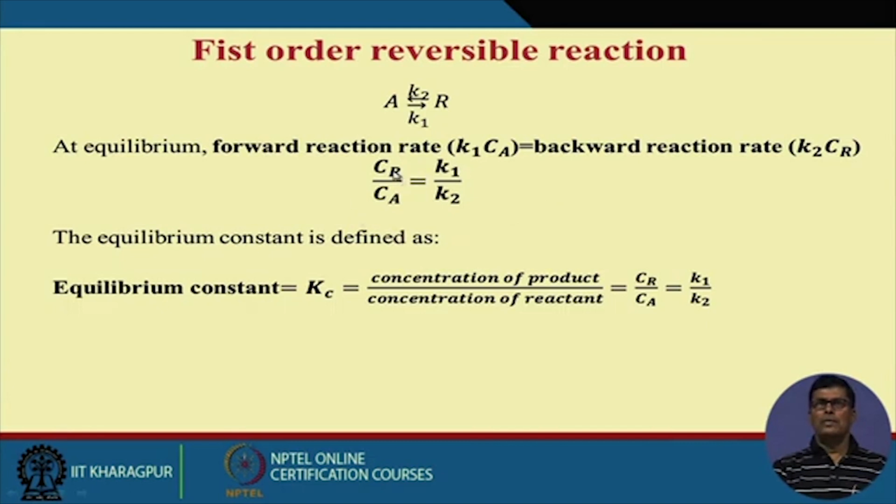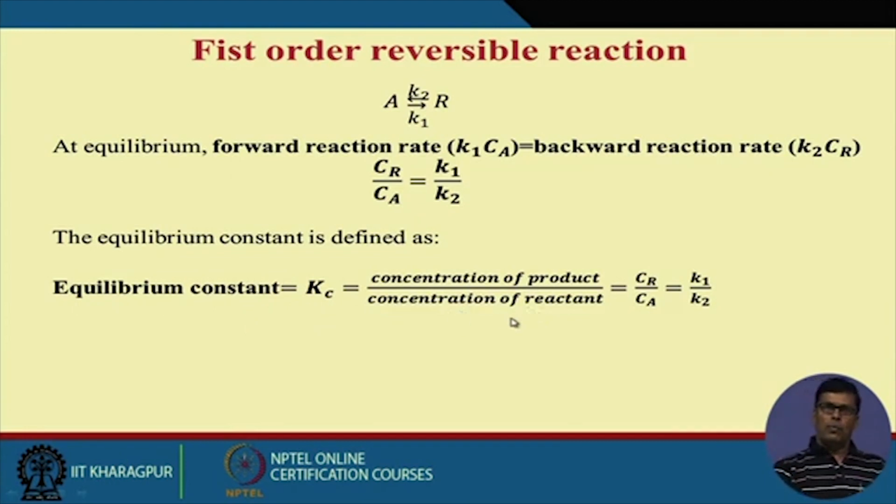If these are equal, then I can write this is equal to CR by Ca. CR, what is CR? Concentration of product. What is Ca? Concentration of substrate. This is equal to K1 by K2. K1 is the rate constant for the forward reaction. K2 is the rate constant for the backward reaction. So this ratio is considered as an equilibrium constant, Kc. Kc is the concentration of product by concentration of reactant.